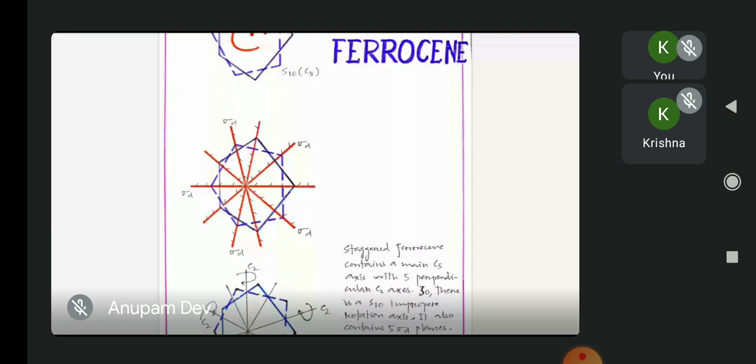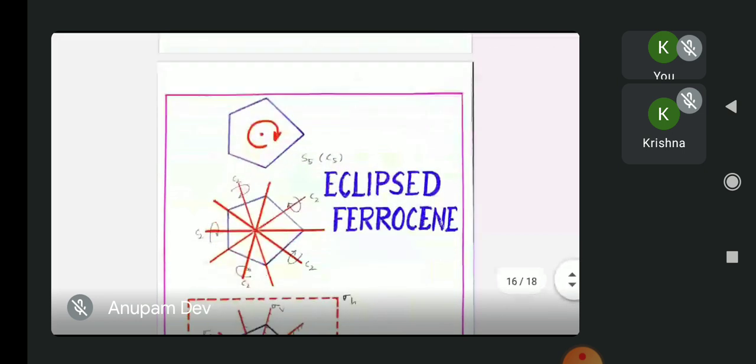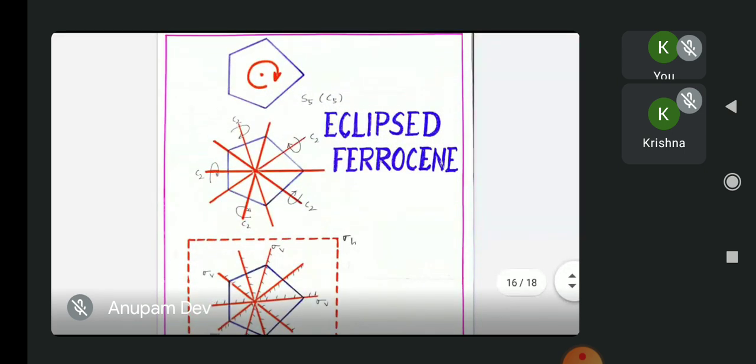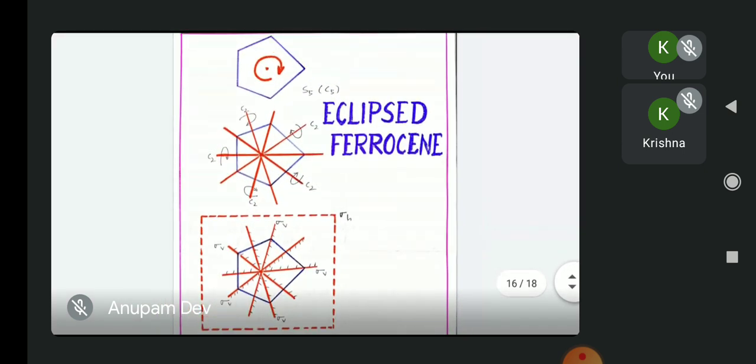second conformer of ferrocene, that is the eclipsed ferrocene. We can clearly see that the eclipsed conformation contains a C5 main rotation axis with perpendicular C2 axes.